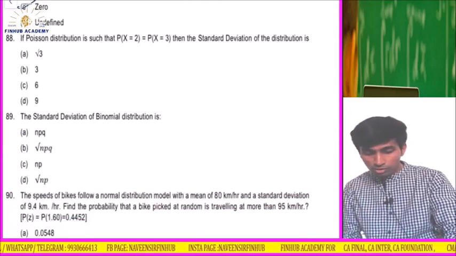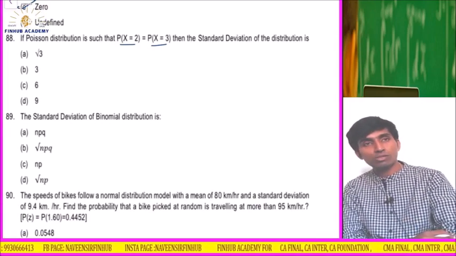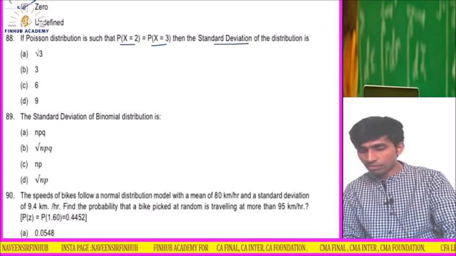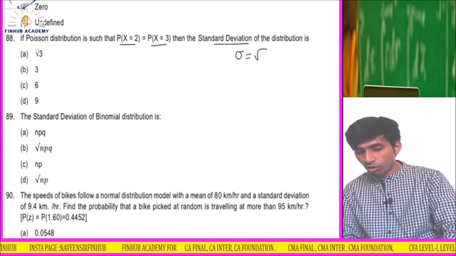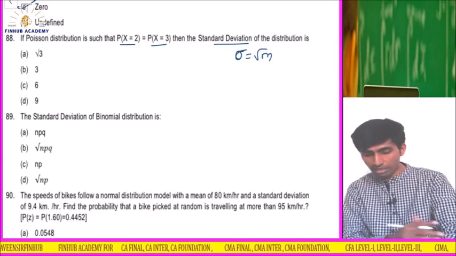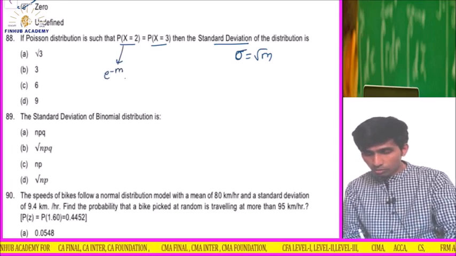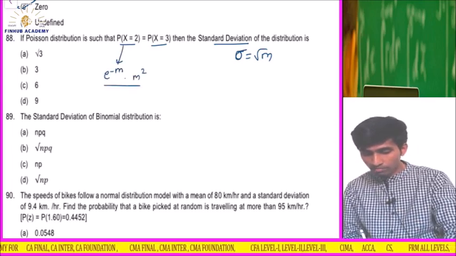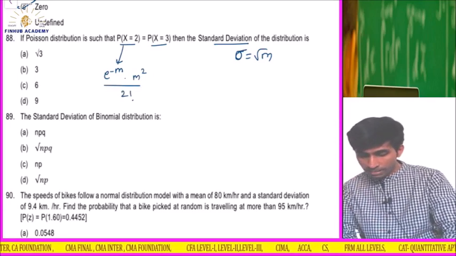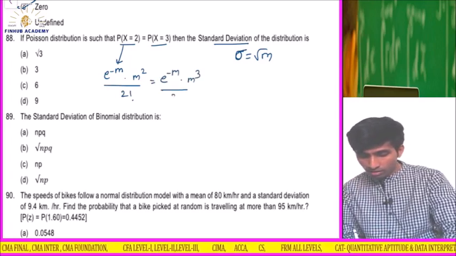In the Poisson distribution, P(x = 2) is equal to P(x = 3). Okay, so the standard deviation, we know that in Poisson distribution the standard deviation is root of m. So for this the formula will be e raised to minus m into m square upon 2 factorial, where m raised to x, x is 2, is equal to e raised to minus m into m cube upon 3 factorial.